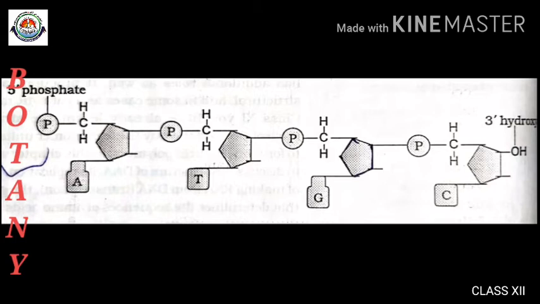Similarly, at the other end, the ribose has a free 3' OH group, which is referred to as the 3' end. The backbone is formed by the sugar and phosphate. The nitrogenous bases linked to the sugar moiety project from the backbone.